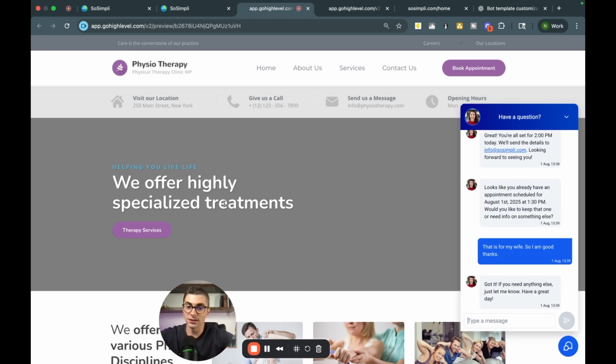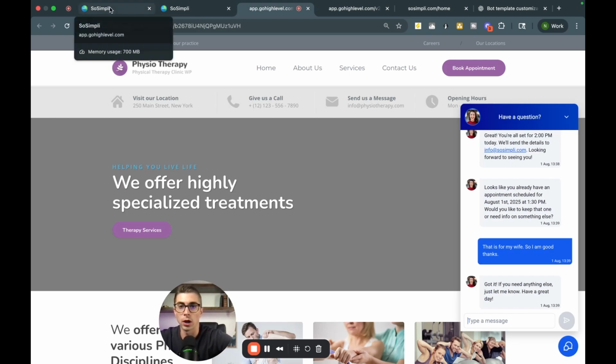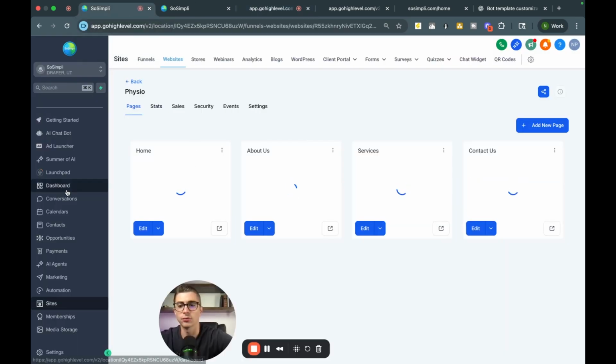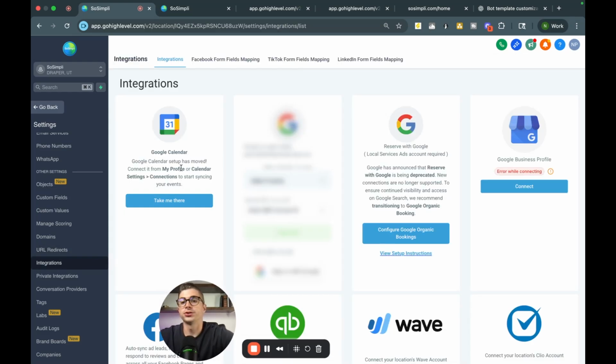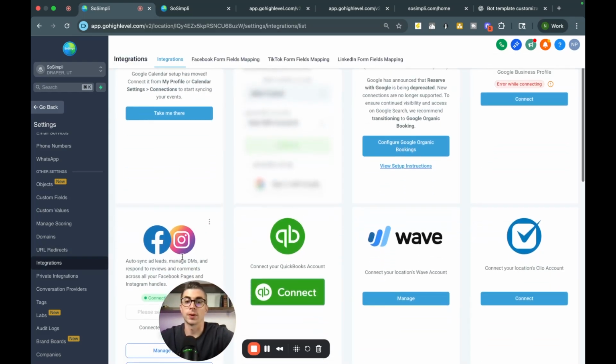Now that we've connected to a website, let's tie this off right now and show you how you need to connect your social channels if you've never done that on HighLevel before as well. So I'm going to go back here to HighLevel, and then in the bottom left, you'll see this settings icon right here. And then when you come here on the left side, you're going to go ahead and click integrations. And then once you're in here, you'll be able to see that you can connect a lot of different things. We're going to focus on the social pages.